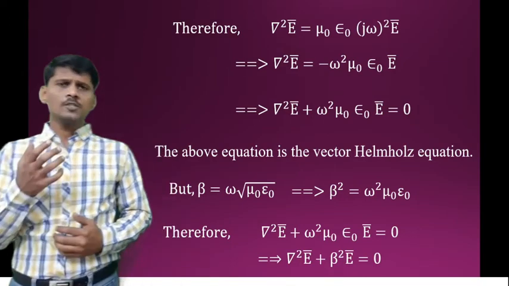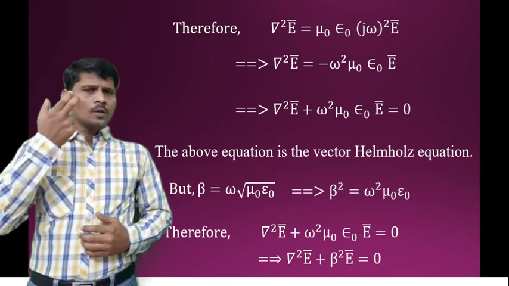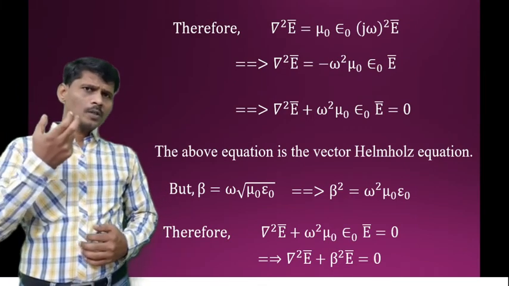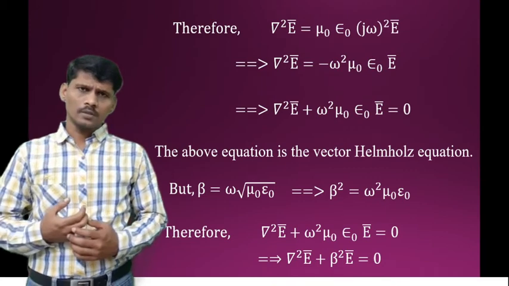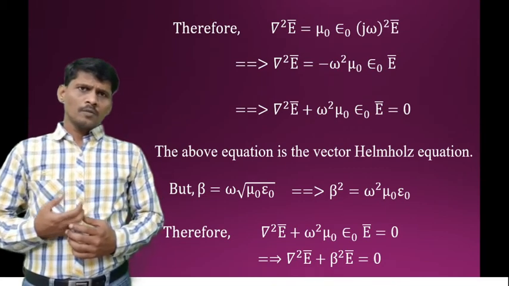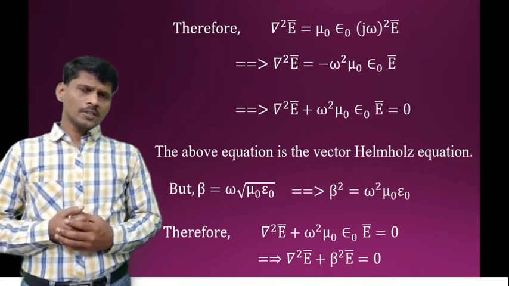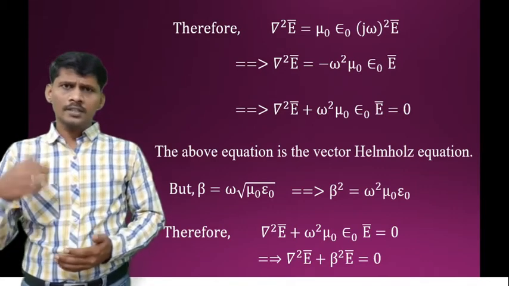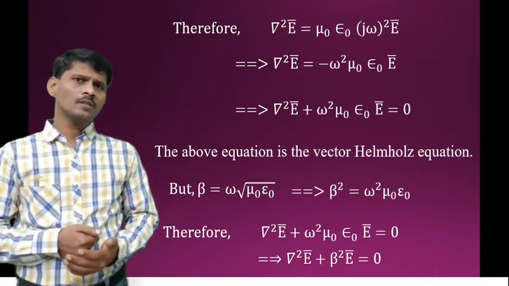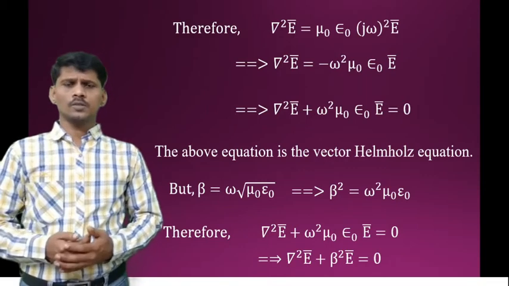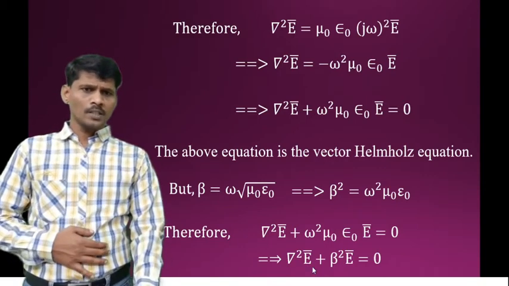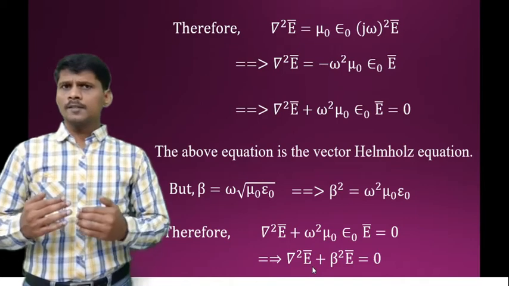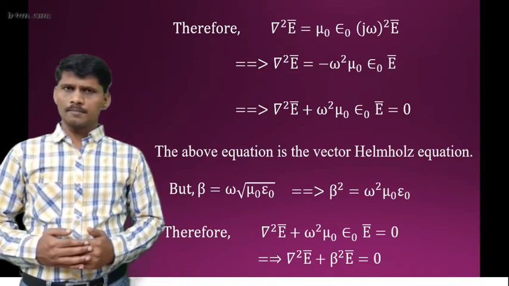What is the del square? Del square is dou square by dou x square plus dou square by dou y square plus dou square by dou z square. For uniform plane wave propagating in the z direction, dou by dou x is 0, dou by dou y is 0, and the second derivative is also 0. And what is the remaining component? Dou square by dou z square. And what is the field component? E bar. Dou square E bar by dou z square.